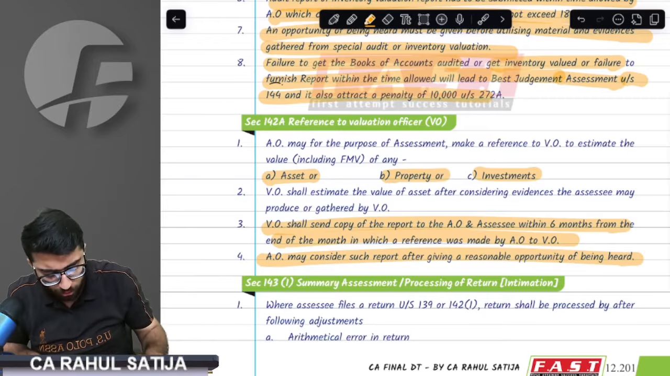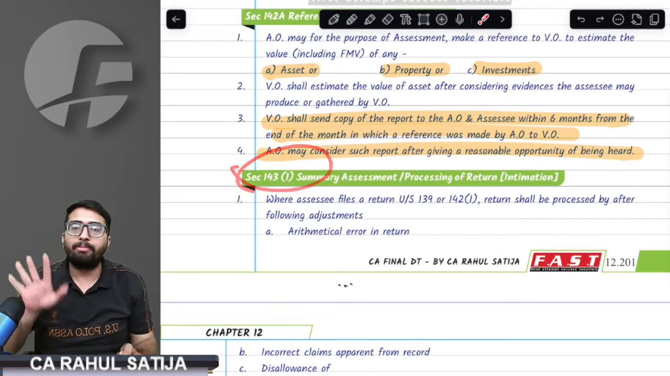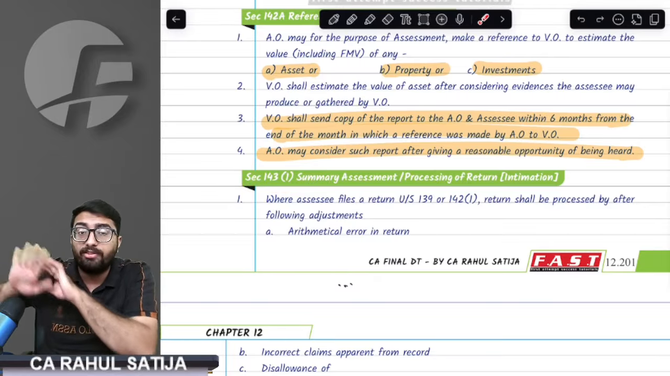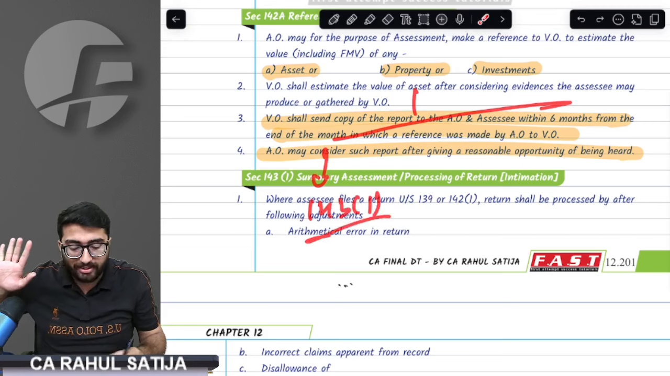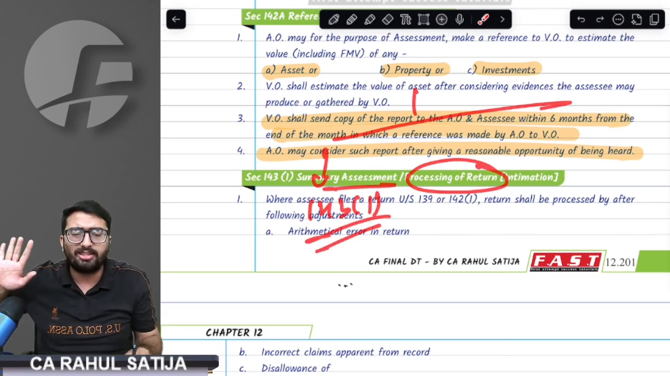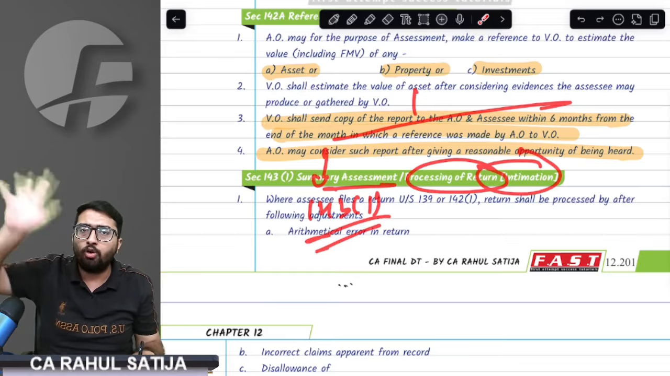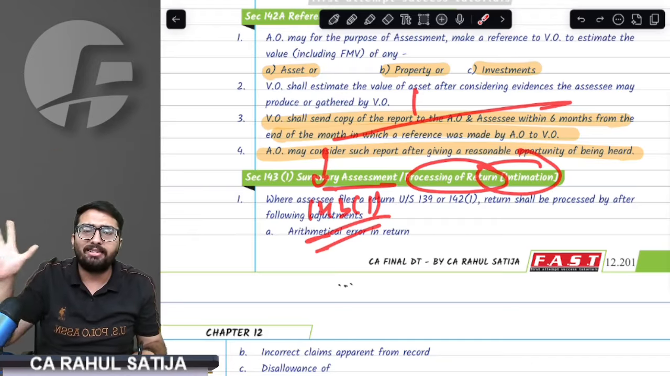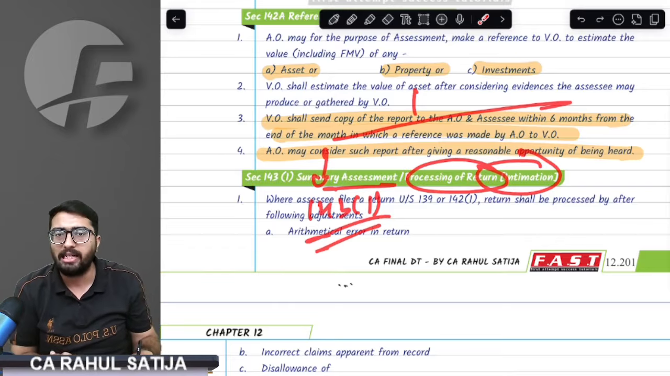Now, come on to summary assessment. Now we have the actual assessment going on. Remember, we have five kinds of assessment. First of all is 143(1), which is nothing but a summary assessment, a processing of return, an intimation. It is just a computer based assessment. No human is involved, nobody does the assessment. It is just the computer which verifies the return and checks whether there are any wrongs done in the return or not.